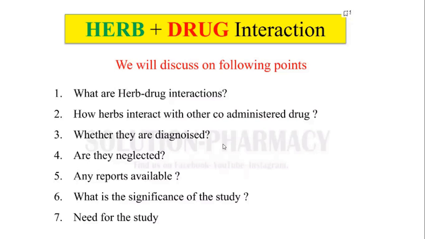So some types of interactions are not diagnosed, and some types are diagnosed. Are they neglected? Means we do not have to concentrate on every interaction, but some interactions appear frequently, and on those we have to concentrate and ask why this type of interaction happens.